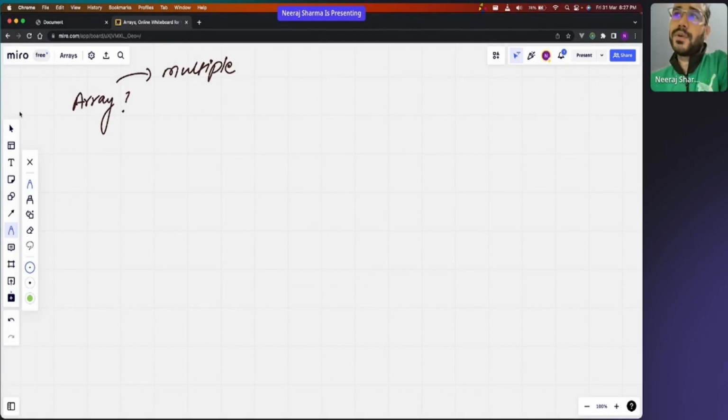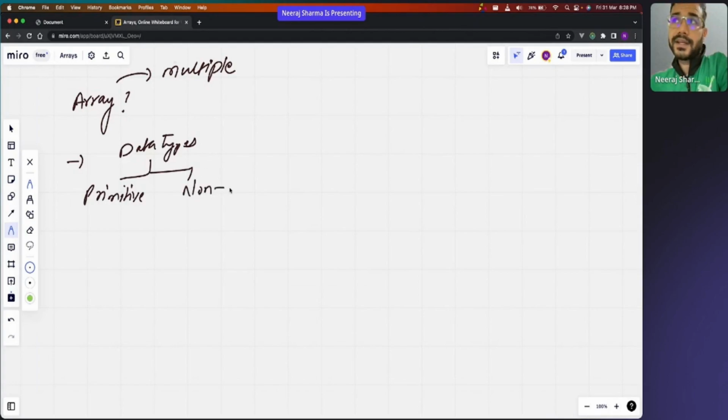Now if you remember the data types we talked about, we had two: one was primitive, which contains a single value, and then we had non-primitive. In non-primitive we also had array.